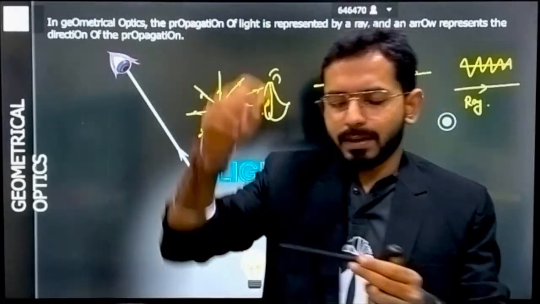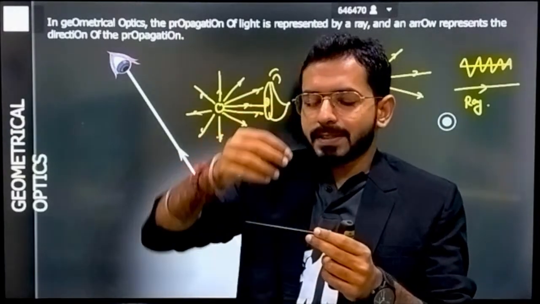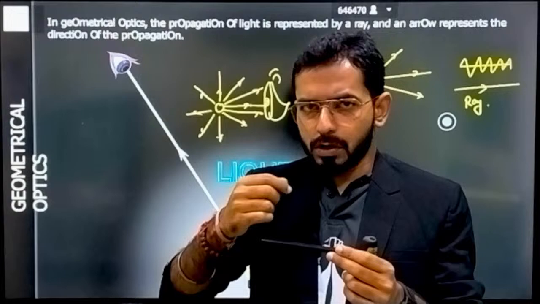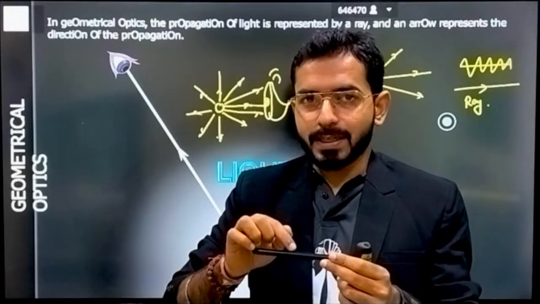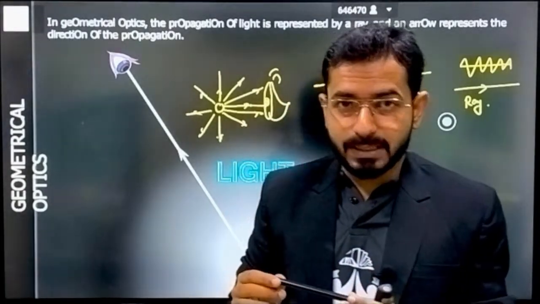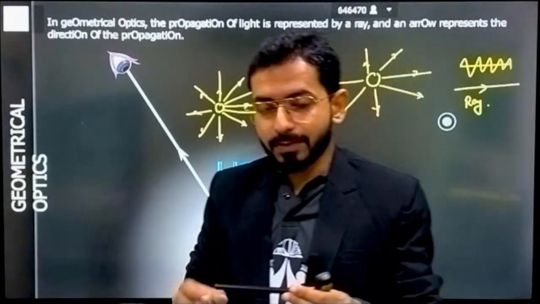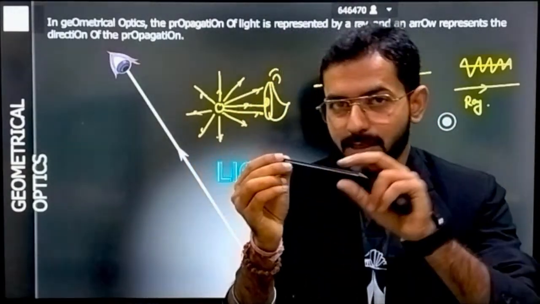So a light ray is coming here, and some portion of that light will be reflected. It will be reflected in all directions. Some portion of the light that is reflected is now coming to my eyes. Some portion that is reflected from here is coming to my eyes, and now I am able to perceive this pen, that okay, this is the pen that is kept here.